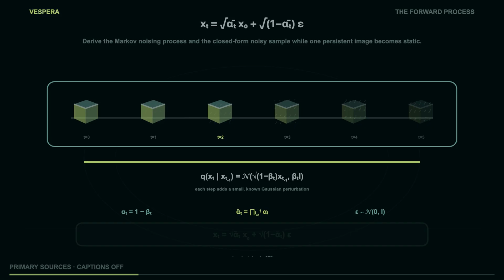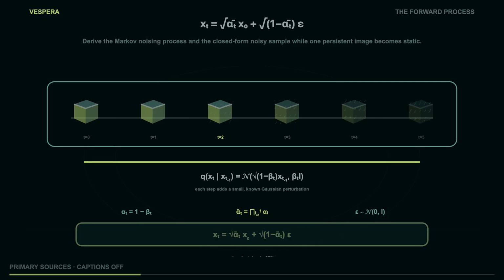Notice what has not happened. The system has not learned the meaning of a cat, or the laws of physics. We only chose a corruption path. Meaning enters later when a neural predictor is trained to reverse the statistics of that path using examples. Diffusion starts with destruction because destruction is easier to specify than creation. The laboratory recipe is: take something real, corrupt it in a known way, and ask a model to tell you how the corruption happened.